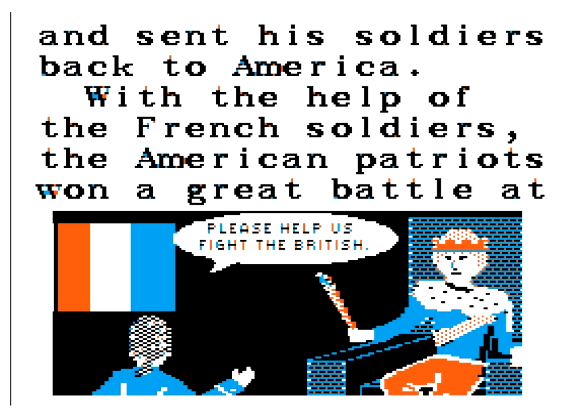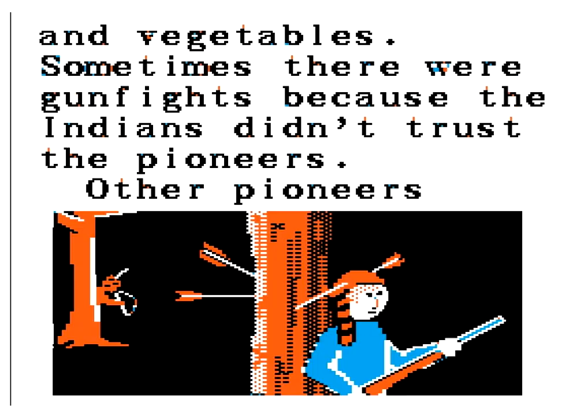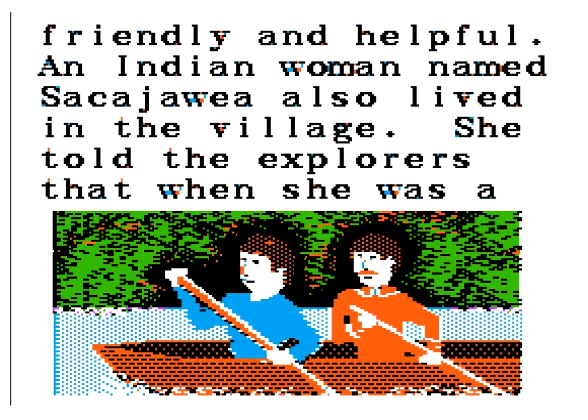With the help of the French soldiers, the American patriots won a great battle in the days before the Revolutionary War. Most colonists lived near the Atlantic Ocean on America's east coast, only and vegetables. Sometimes there were gunfights because the Indians didn't trust the pioneers. Other pioneers, Thomas Jefferson was the third president of the United States. When he was president, America reached only as far west as the Friendly and Helpful.